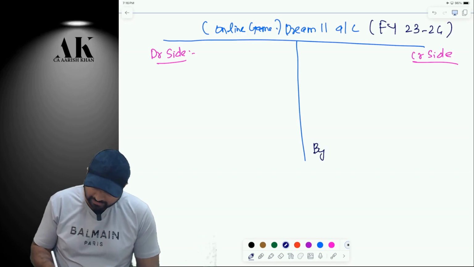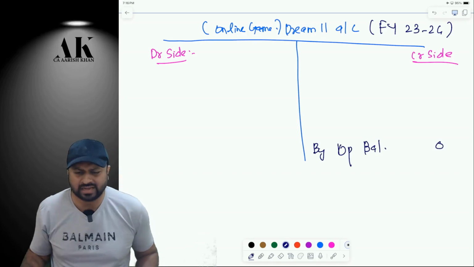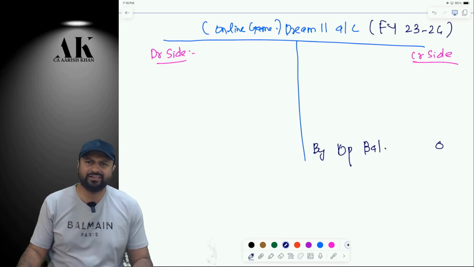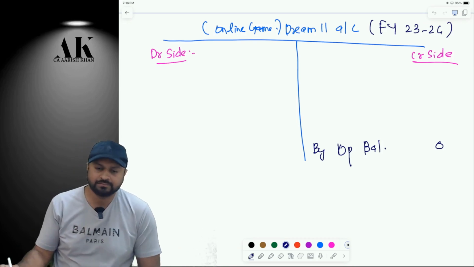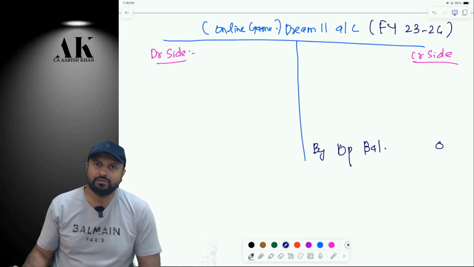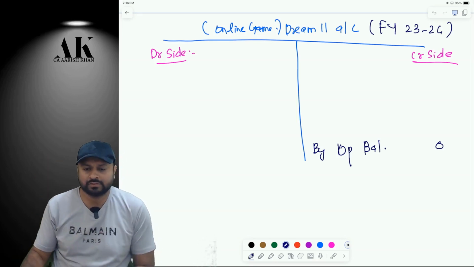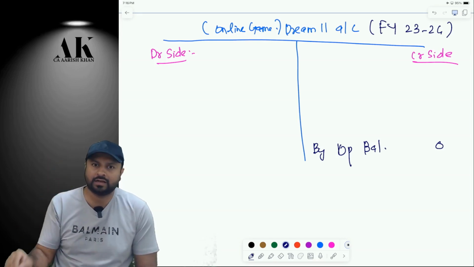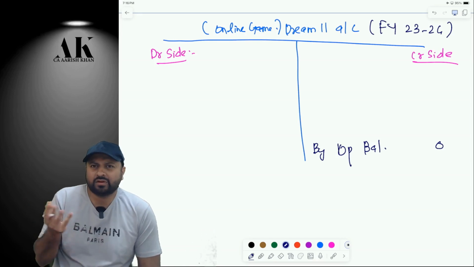Suppose this is financial year 2023-24, which is our current year. Here there is an opening balance. In my Dream 11 account, suppose it is 0 rupees, because I have never ever played any Dream 11, nothing Fantasy League. I am trying for the first time in my life. Somebody has said that you put 1,000 rupees, you can earn 10 lakh rupees also. So I said that let us try the luck. Opening balance, nothing, because I have just opened the account.